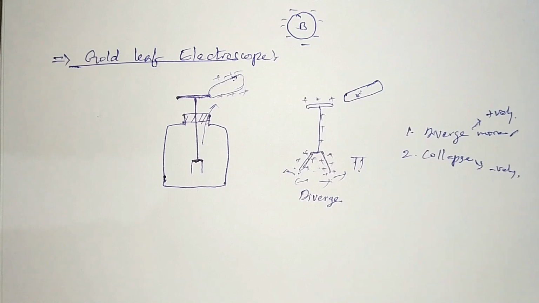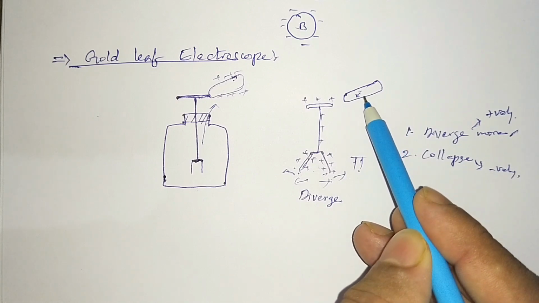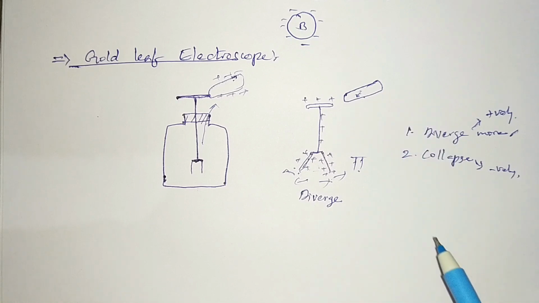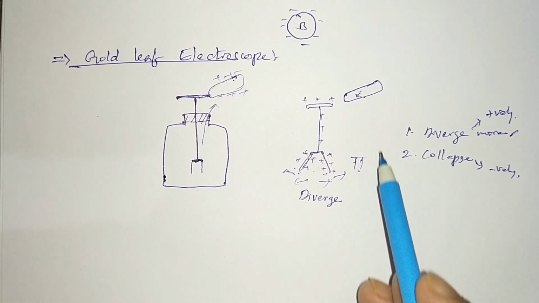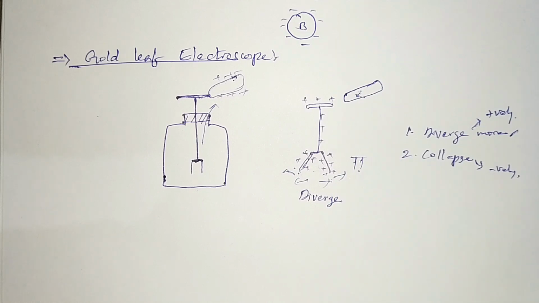In this way we can identify whether the given body is positively or negatively charged. If the positively charged gold leaf electroscope diverges more, the unknown body is positively charged. If the leaves collapse, then the unknown body is negatively charged.